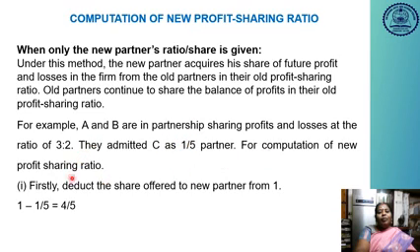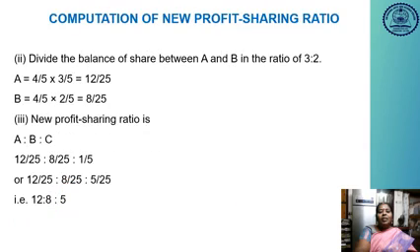So for computation of the new profit sharing ratio, as I told, the total profit is considered to be 1. Whatever the capital, whatever the profit, we consider it as 1. Firstly, we have to deduct the share offered to the new partner from 1. The new partner's share is 1 by 5. So this 1 by 5 we have to deduct from the 1. So that is 4 by 5. This is the remaining share. This remaining share only the old partners are going to get.